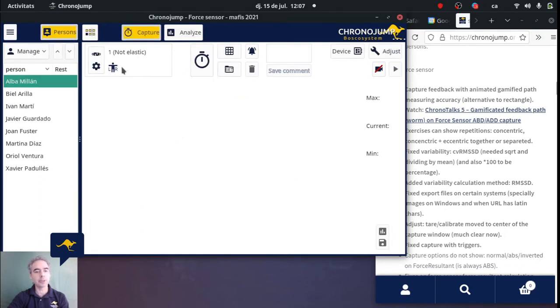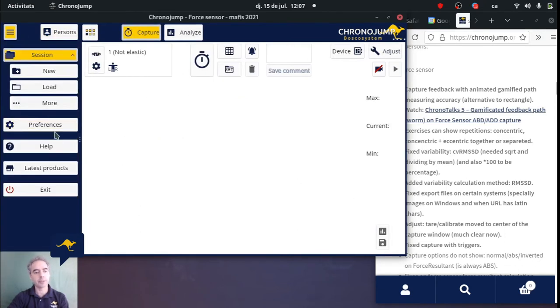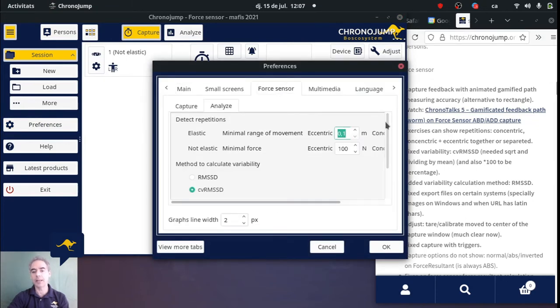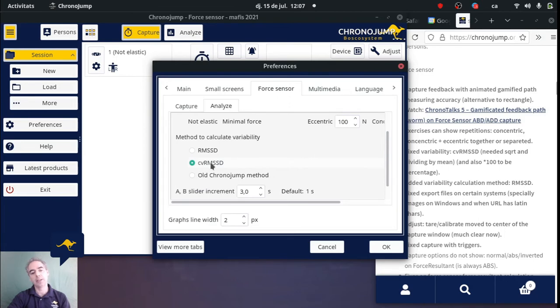Also, it's important if you go to preferences, here in force sensor analyze, we have the coefficient of variation of the root mean square of successive differences. This calculation has changed a little bit from the last version, so now it's more accurate. You will see the difference.